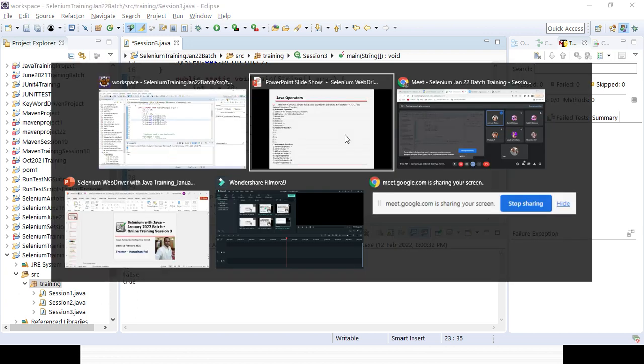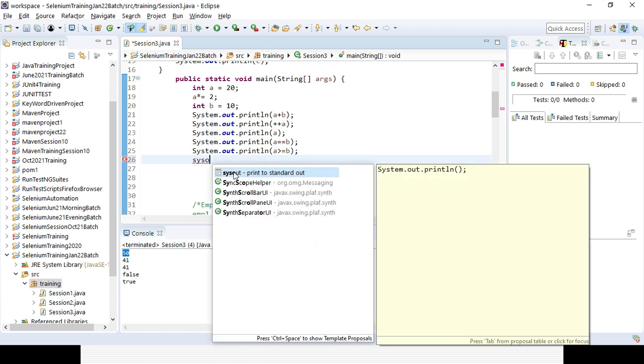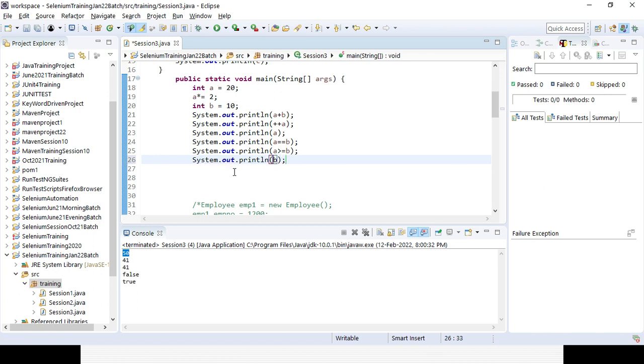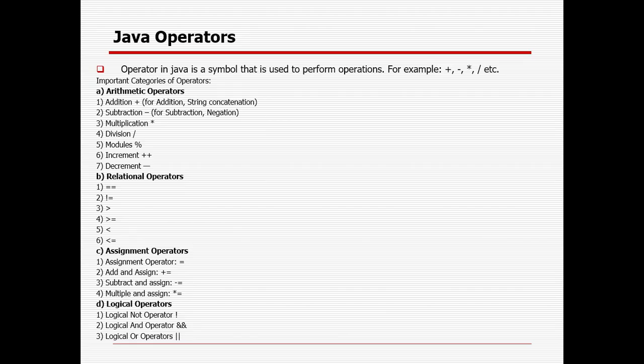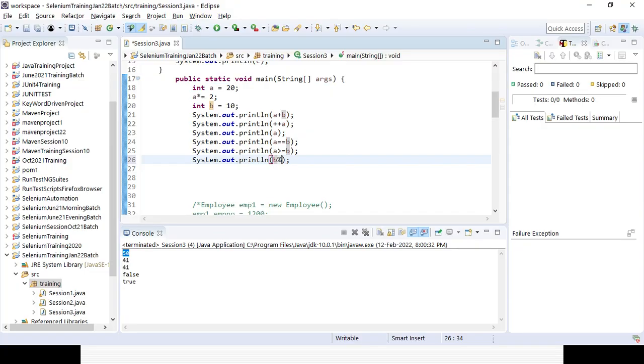Sir, when we are using this modulus one, suppose you want to check something, say 21. Suppose here the modulus operator, this is called modulus, 2.